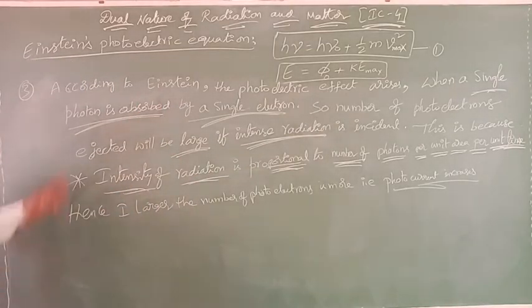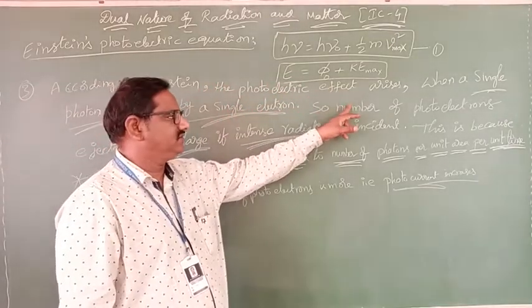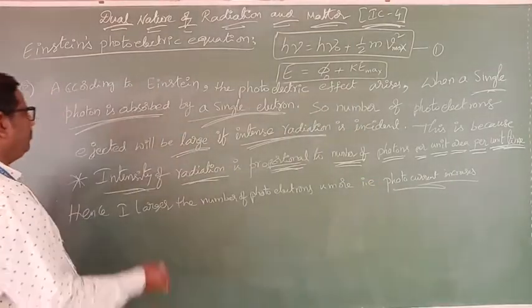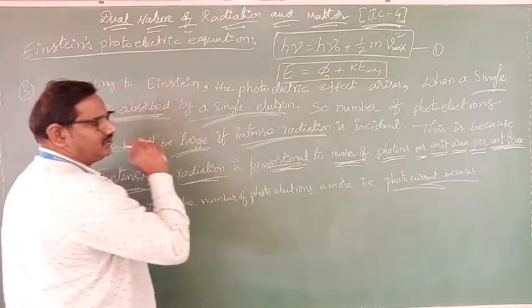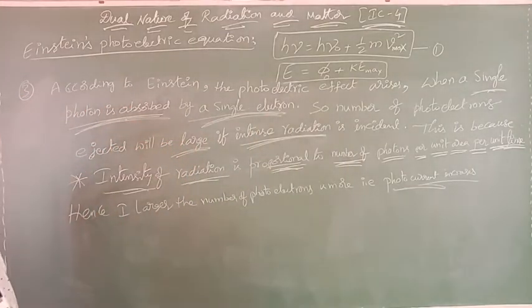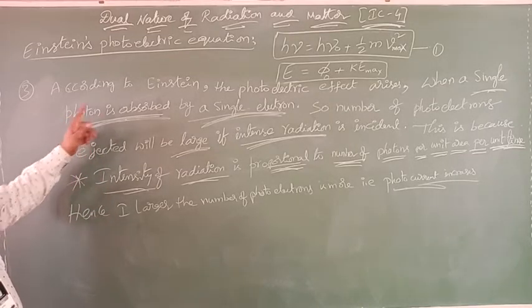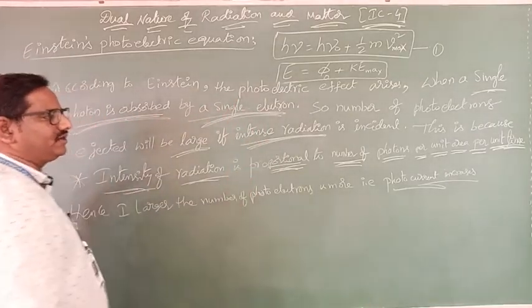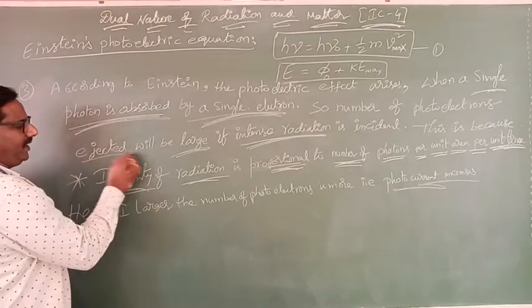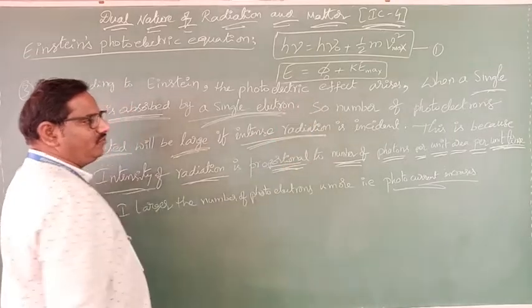According to Einstein's equation, the photoelectric effect arises when a single photon is absorbed by a single electron. One single photon, not proton, is absorbed by a single electron. So the number of photoelectrons ejected will be larger if the intensity of radiation is more.